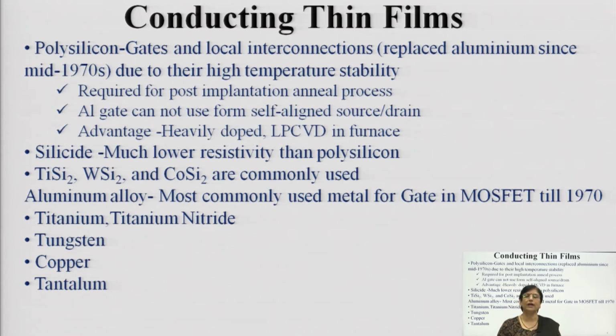When you carry out annealing post ion implantation, the deposited metal layers like aluminum may deviate from existing performance, and those consequences can hamper the device performance or electrical characteristics. Another advantage of polysilicon is that heavily doped LPCVD can be carried out.